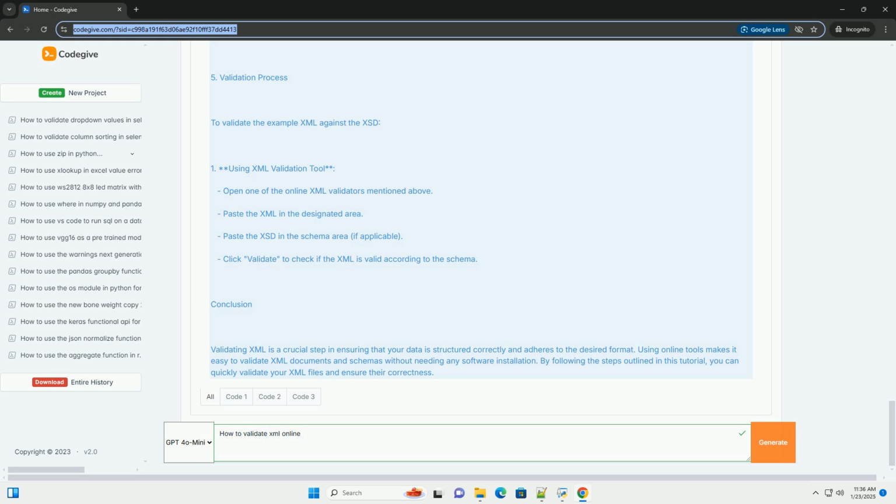Conclusion. Validating XML is a crucial step in ensuring that your data is structured correctly and adheres to the desired format. Using online tools makes it easy to validate XML documents and schemas without needing any software installation. By following the steps outlined in this tutorial, you can quickly validate your XML files and ensure their correctness.